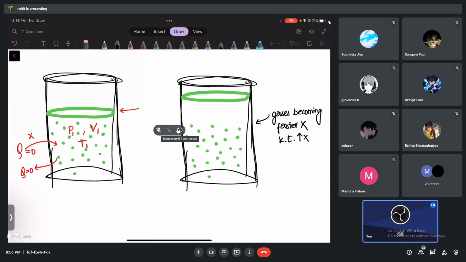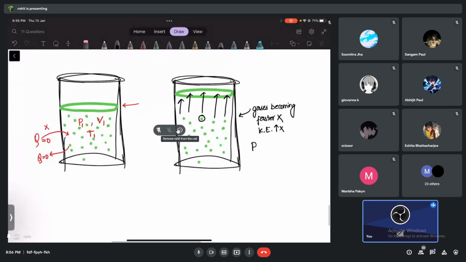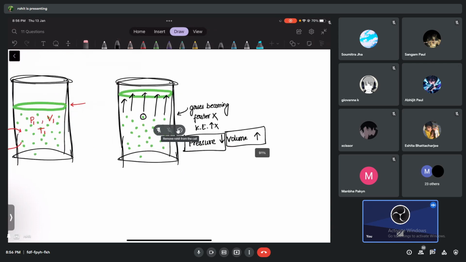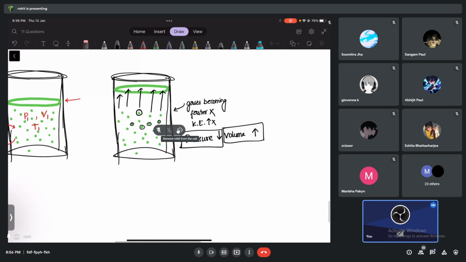But think like this now. The gas molecules will still go and hit the walls or not? Yes, they'll go and hit the walls. So what will happen now? Pressure will be same or pressure will decrease? Pressure will decrease, and volume is definitely what, guys? Increase. Volume is increasing, pressure is decreasing. Now think and tell me, what kind of collisions are we going to have between the molecules? Will there be frequent collisions or less frequent collisions? Less frequent collisions.